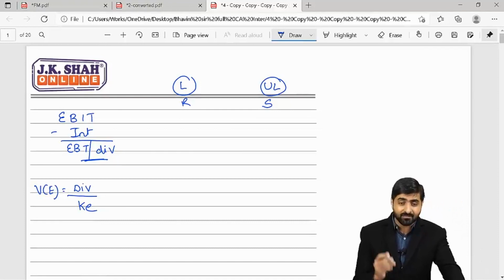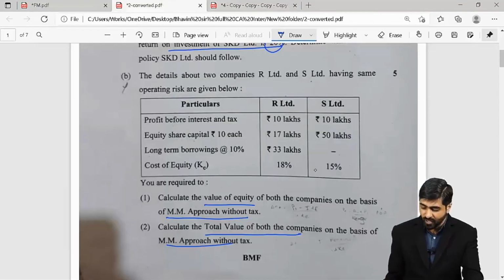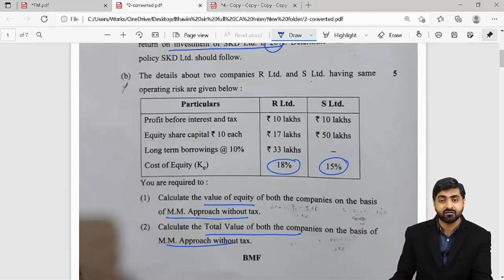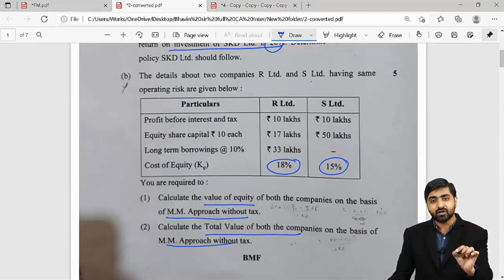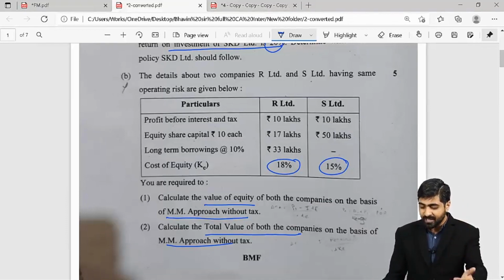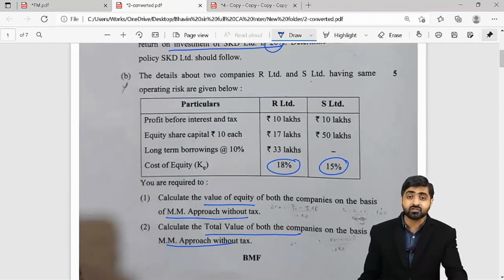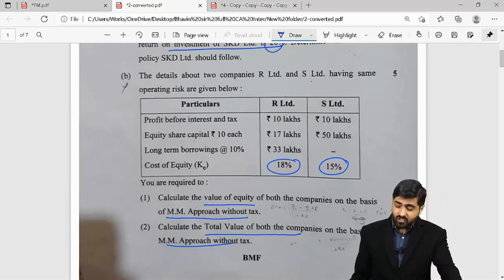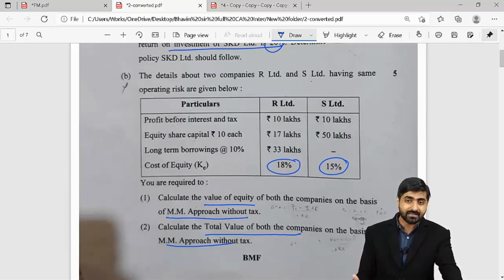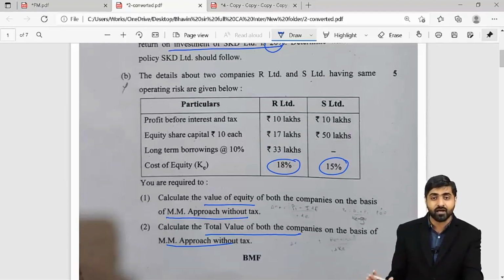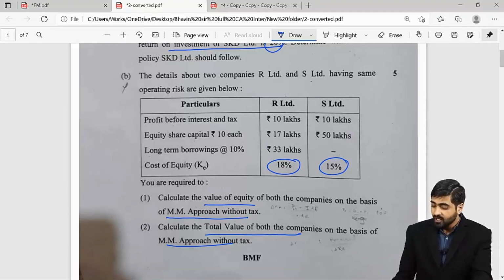Absolutely yes. We will simply take your dividends and capitalize that by KE, and we also have your KE available as 18% and 15%. So not at all challenging. You have to just prepare your income statement. Company S is an unlevered company; there is no debt in the capital structure. So we will just take your dividends and capitalize that by KE. That's how the value of equity will be found for company S as well as company R.